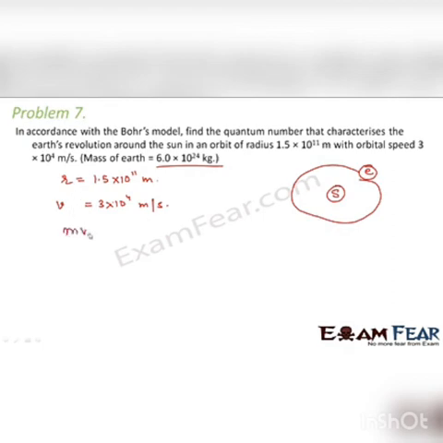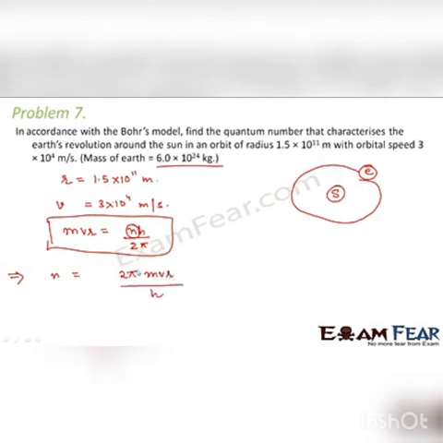That means mvr is equal to nh by 2 pi. This is true as per Bohr's postulate. So which is the quantum number here? This n is the principal quantum number. So we can calculate the value of n as 2 pi mvr divided by h.